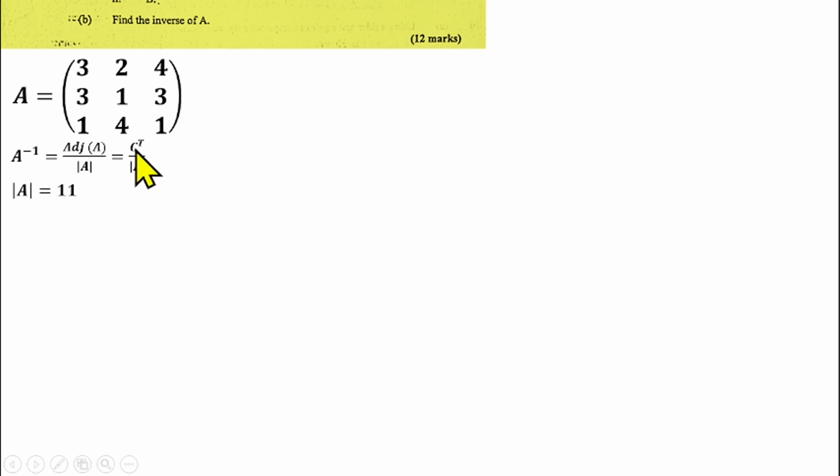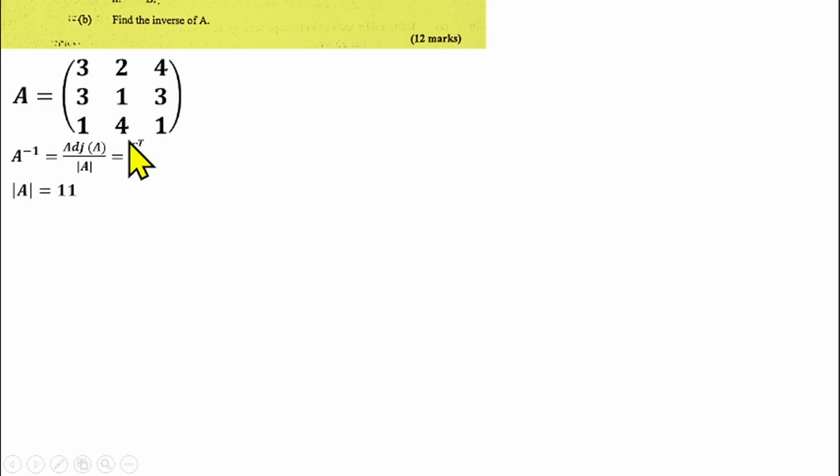How do we find the cofactor of matrix A? It's very, very simple also. Each element in matrix A has what we call a minor, and then a cofactor. How do we find the cofactor of each of the elements here? We are going to use the positional sign of all the elements in matrix A. Remember when we were talking about determinants, we used the positional sign of the first row.